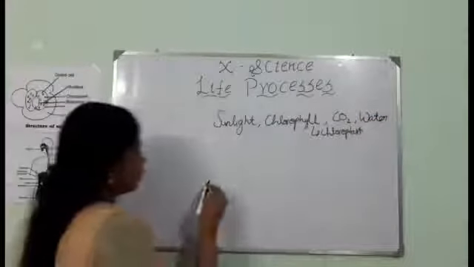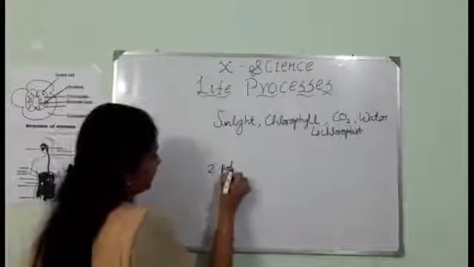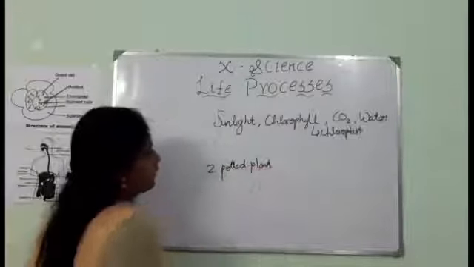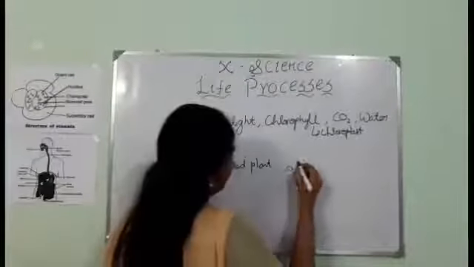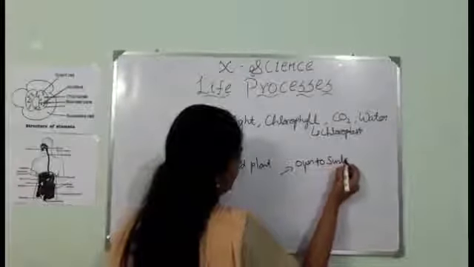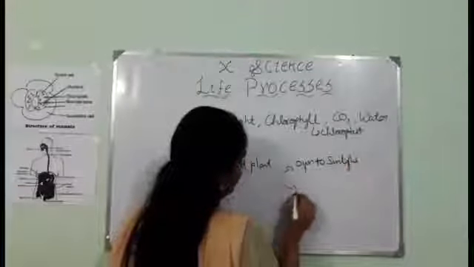You can take two potted plants. One you can keep open in the sunlight, and one in the dark room.